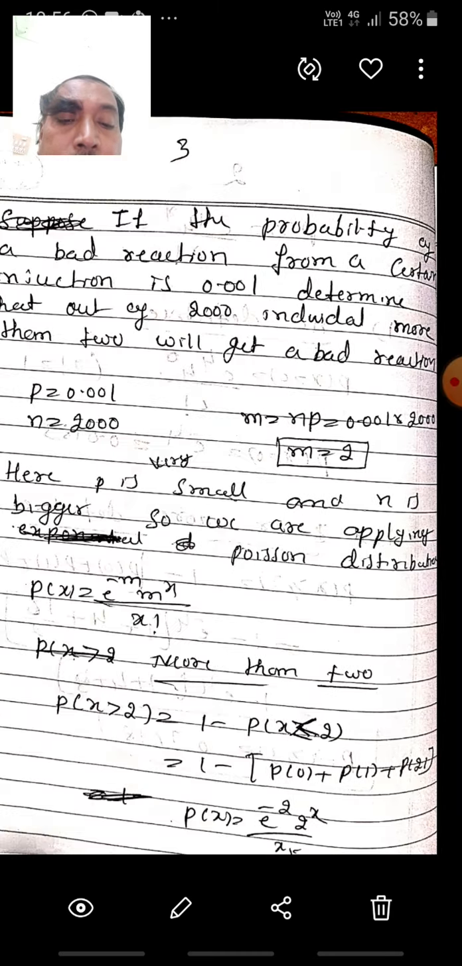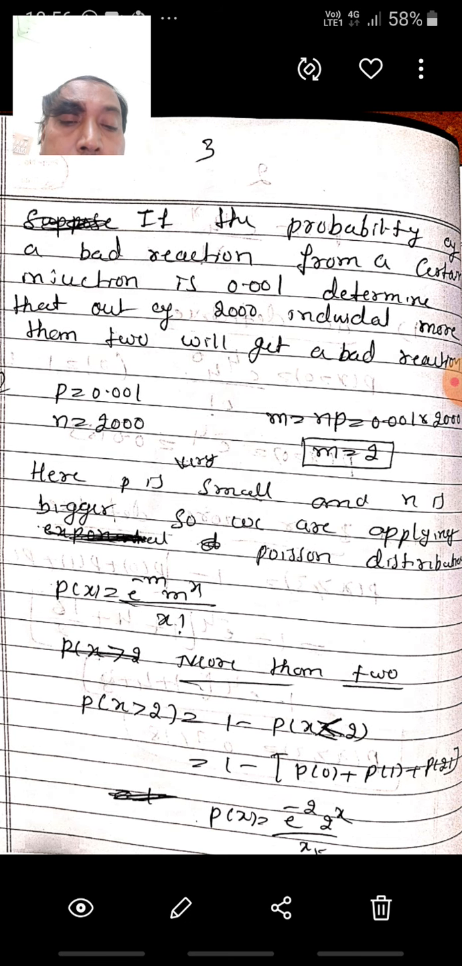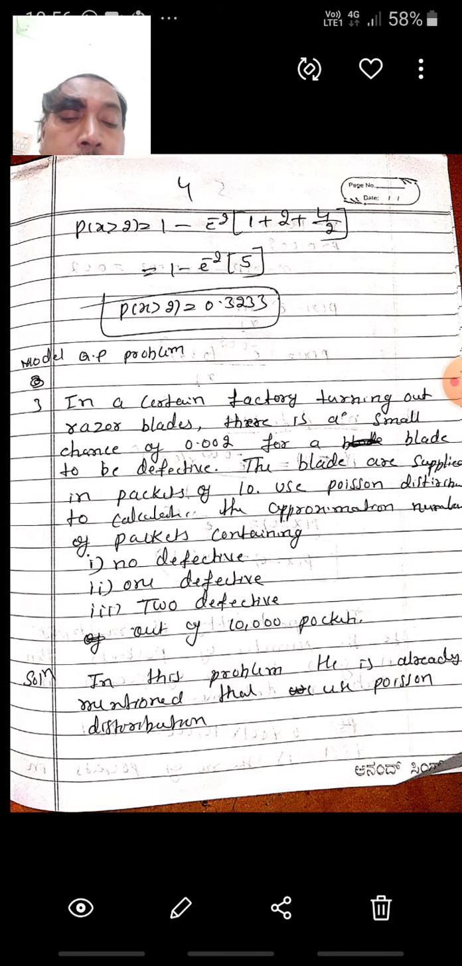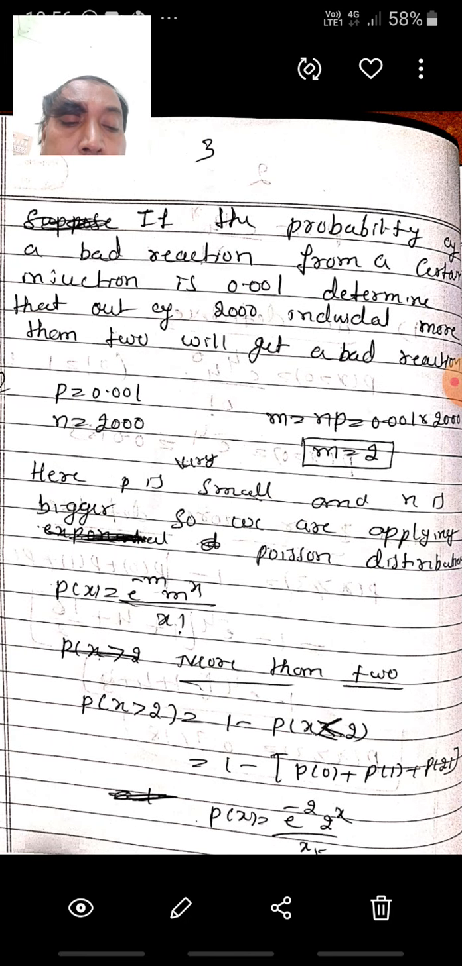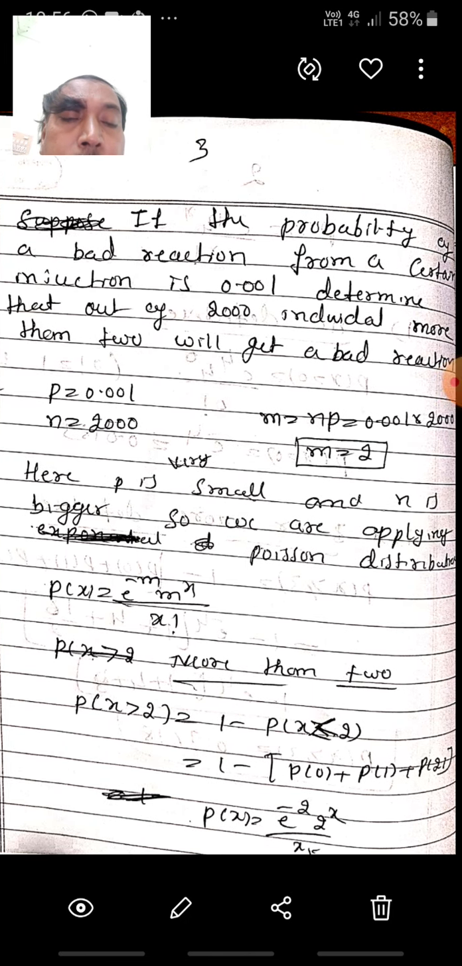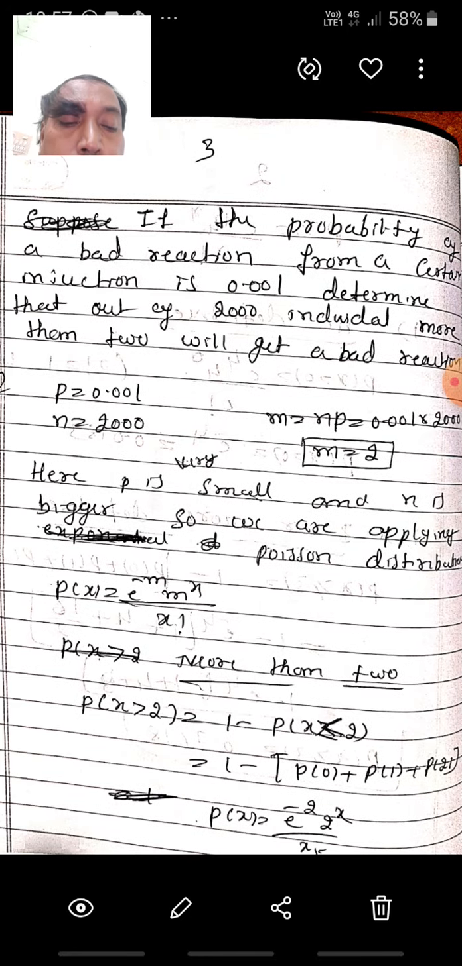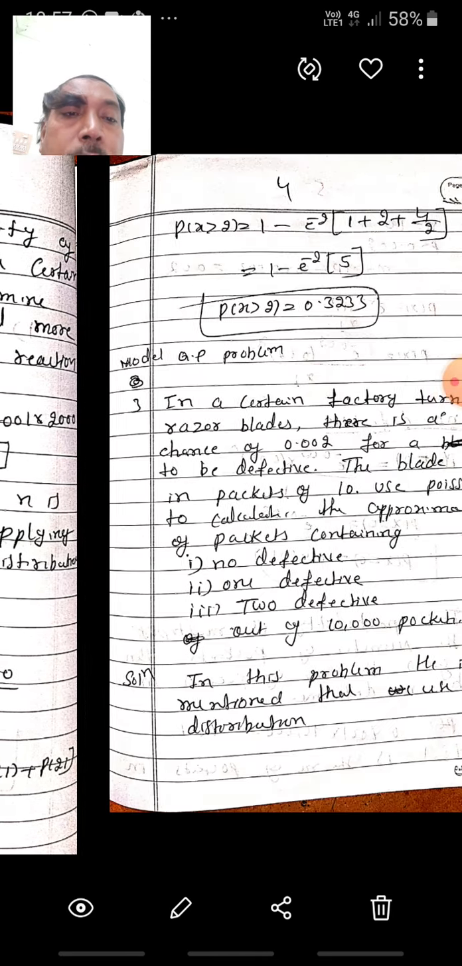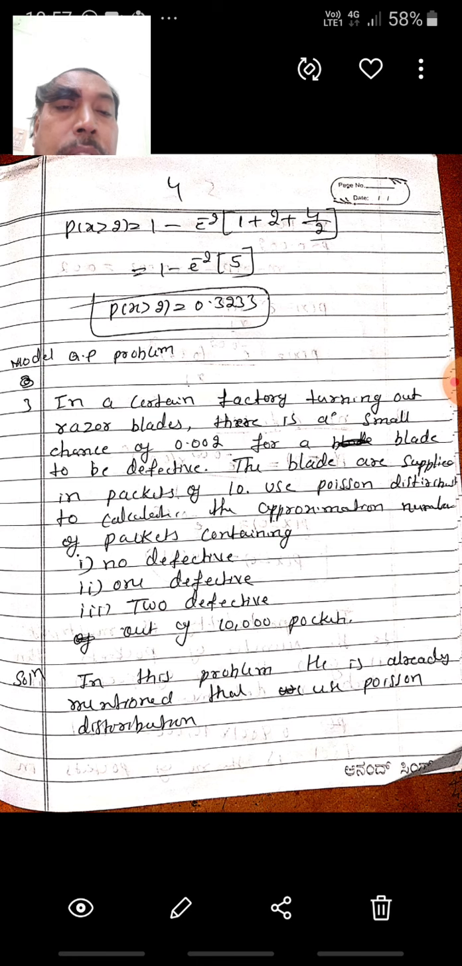When x equals 0, 2 power 0 is 1, 0 factorial is also 1. Next, when x is 1, 2 power 1 is 2, 1 factorial means 1, so 2 by 1. When x is 2, 2 squared is 4, 2 factorial means 2, so 4 by 2. The total is 5. Multiply 5 by e power minus 2 and subtract from 1, you get 0.3233. This is the probability when x is greater than 2, that is from 3 up to 2000.